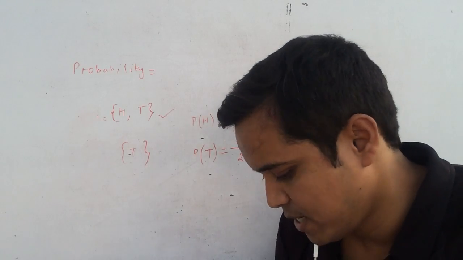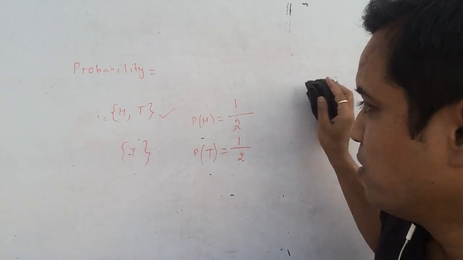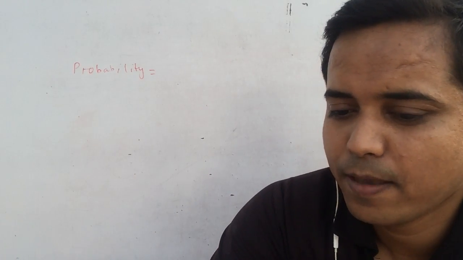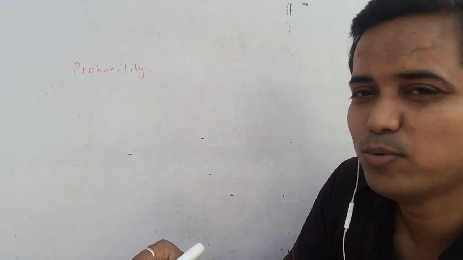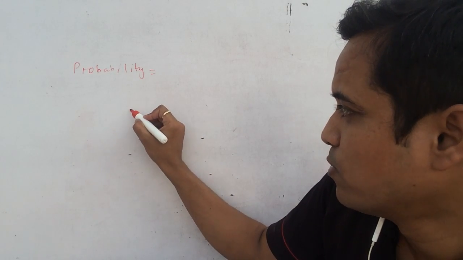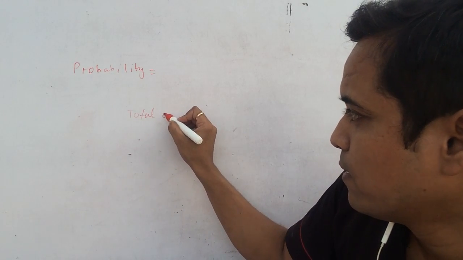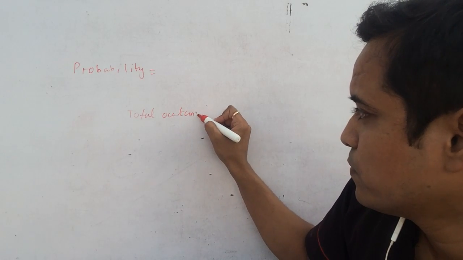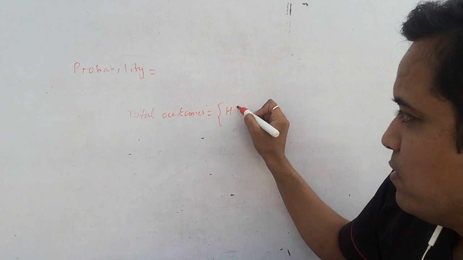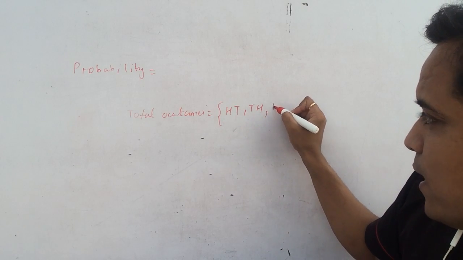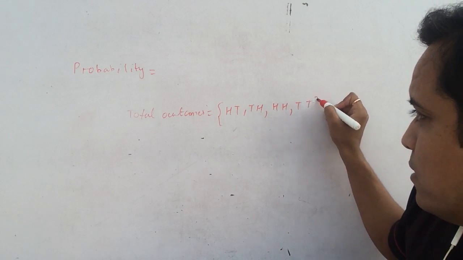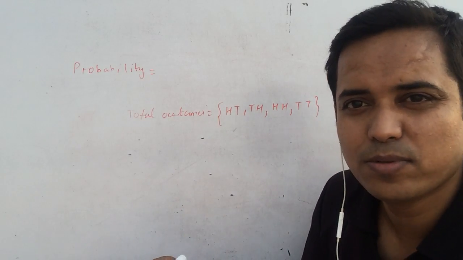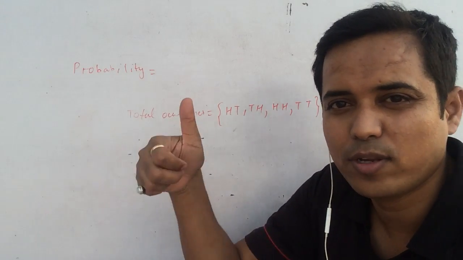So let's take another example of throwing of 2 coins. You have total outcomes, which would be head tail, tail head, head head, and tail tail. There are 4 outcomes in throwing of 2 coins.